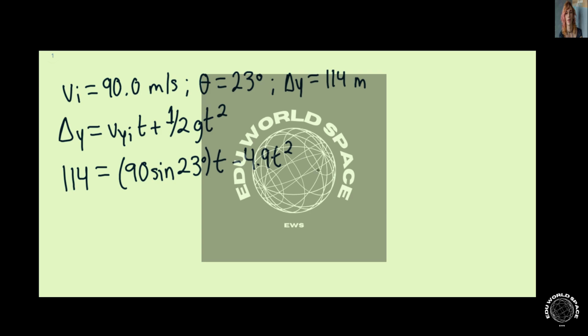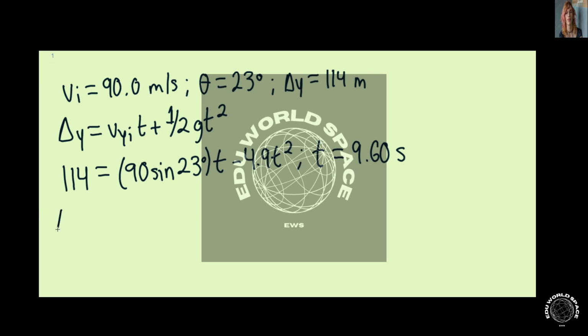So here gravity is going to be negative. And this is a quadratic formula, so you can plug this into your TI-84, TI-85, TI-89 in order to solve for t. And we find that t is going to be equal to 9.60 seconds. This would be the time in the air for the luggage.